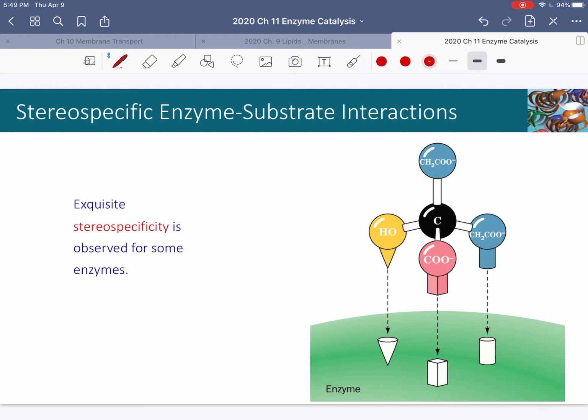Some enzymes are so specific that there is stereospecificity. So you can have different shaped and, of course, differently charged and different van der Waals surfaces, etc., that actually only fit in one way. So this molecule will only bind in this way, not in any other orientation. So not only would this enzyme only recognize its substrate, but it only recognizes its substrate in one orientation. And we'll see an example of a very stereospecific enzyme when we get to the isomerase video example.